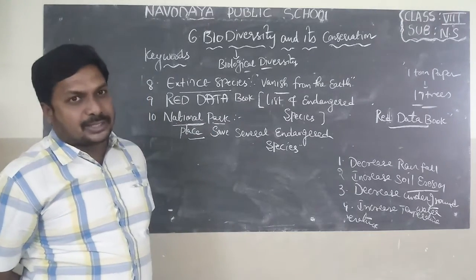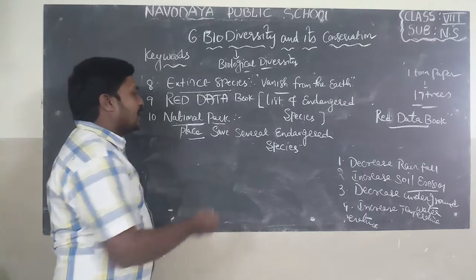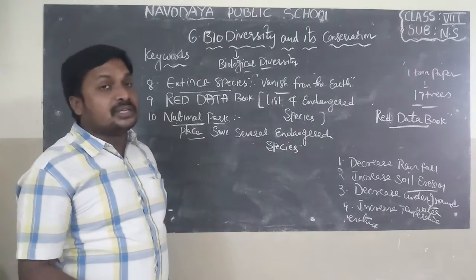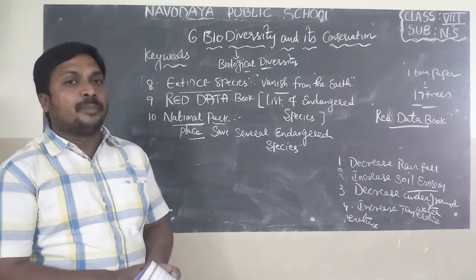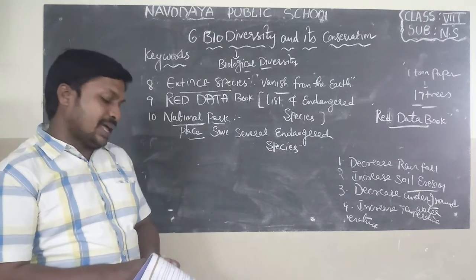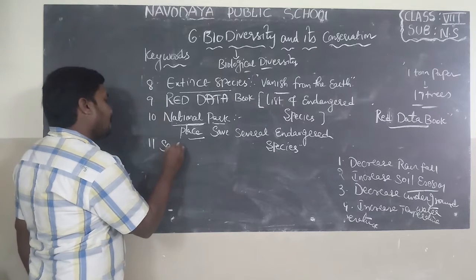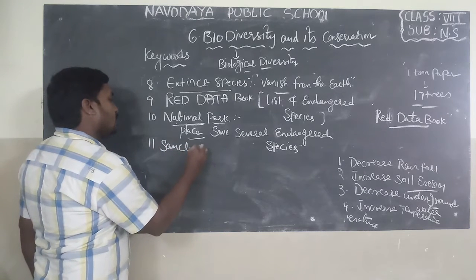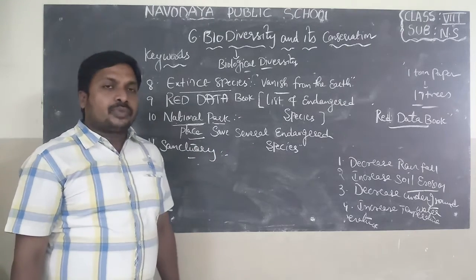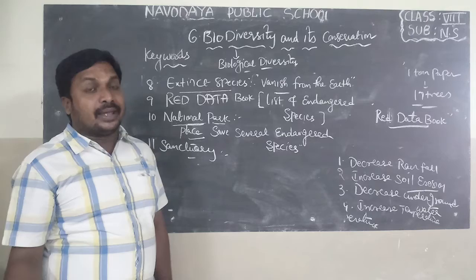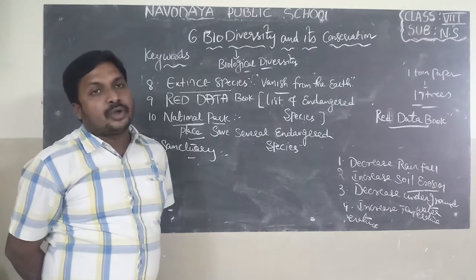Example, Jim Corbett National Park, Nainital. A national park is a place where endangered species are protected with no interference of human beings. Next one is sanctuary. Sanctuary is a place where endangered species are protected with little interference of human beings.